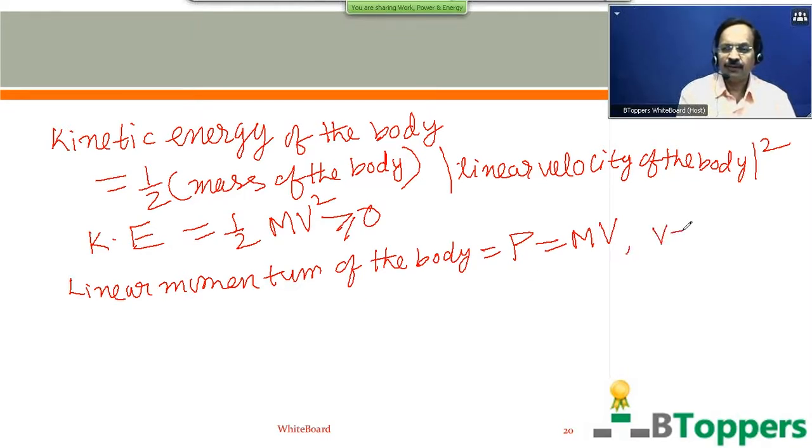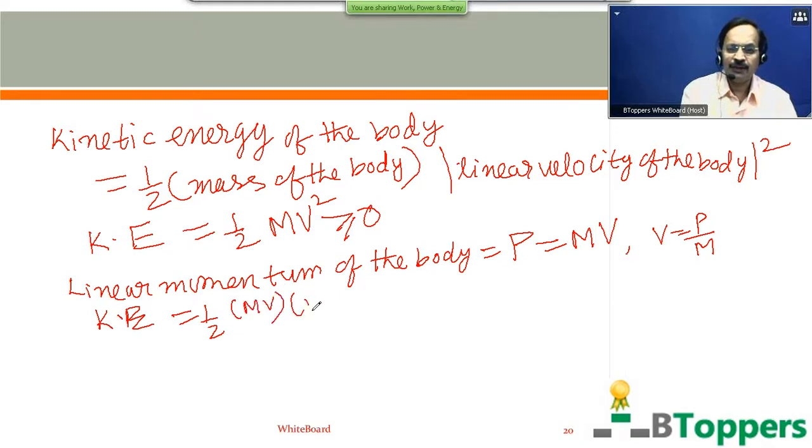You can write the magnitude of linear velocity as V equal to P by M. So translational kinetic energy of the body, half mv square, can also be written as half mv into V, which is half PV.